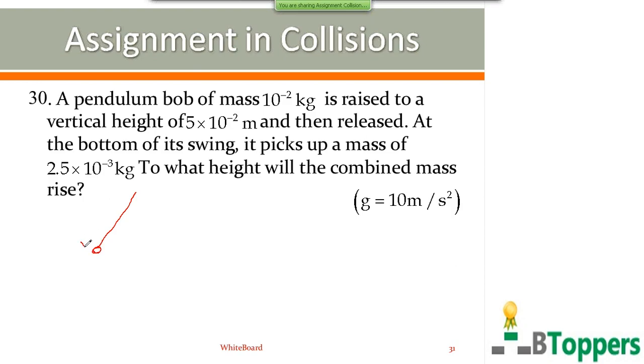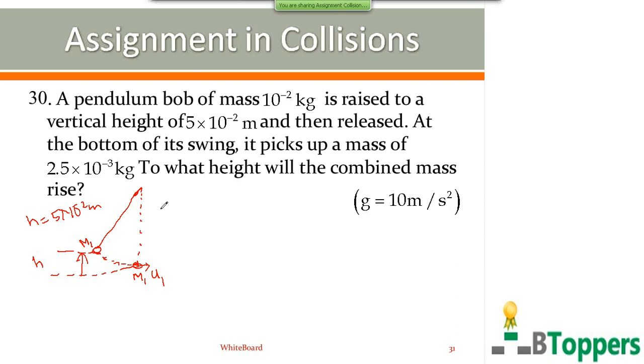So the mass of the pendulum bob is denoted by M1. It is suspended by a string. The bob moves in the arc of a circle before collision. Let U1 be the velocity of the bob just before it collides with the second particle at its lowest position, or at the bottom of its swing. The initial vertical height from which the bob falls before collision is denoted by H, which is given to be 5 into 10 power minus 2 meter.